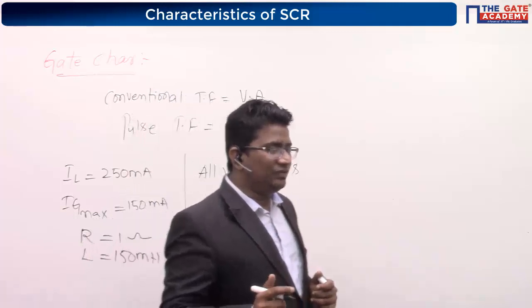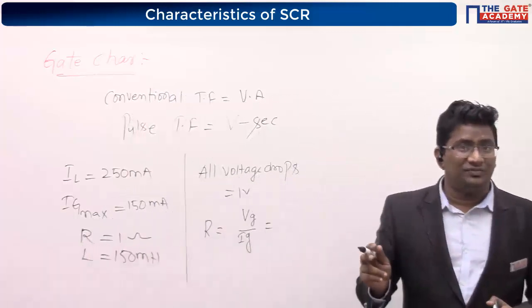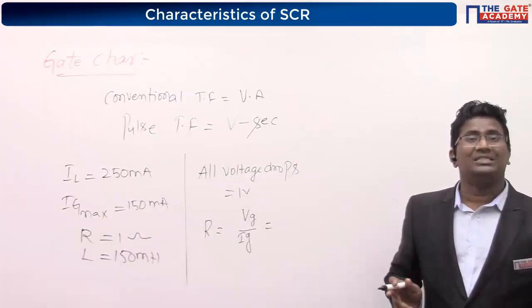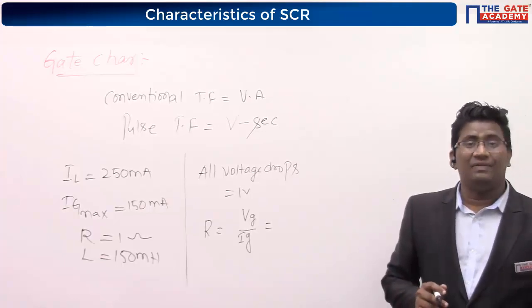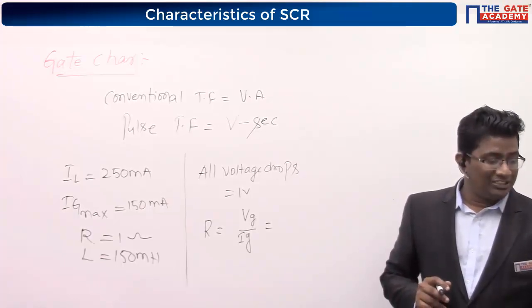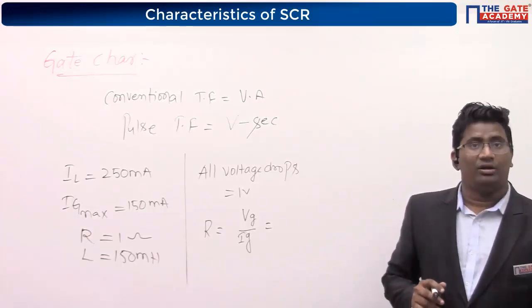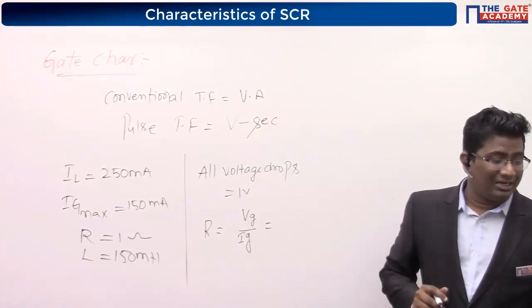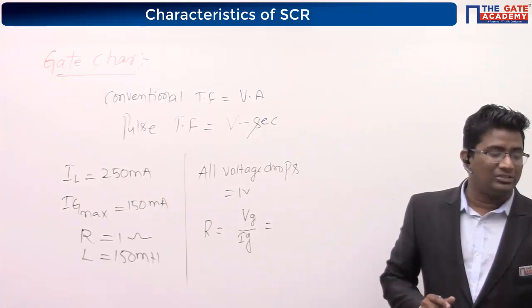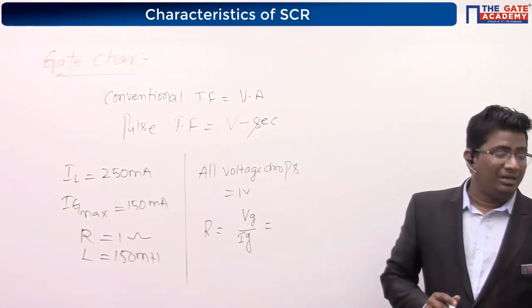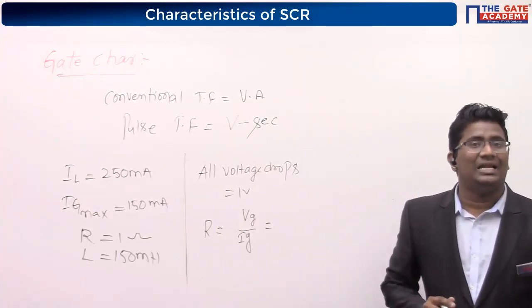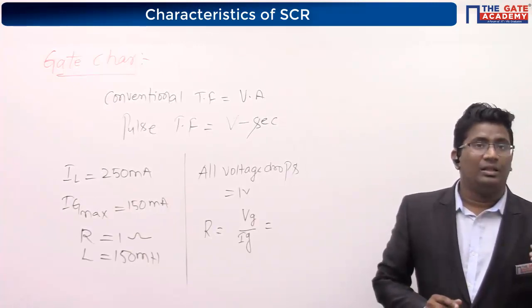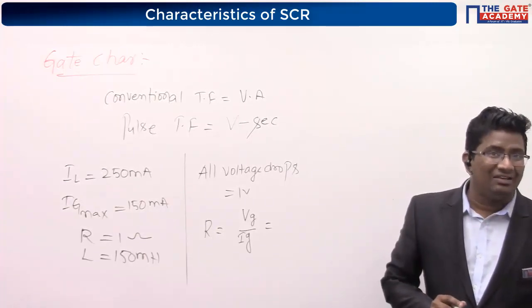Once the transistor is switched on, he has given continuous pulses. Once the transistor is turned on, the diode D1, see here, total diodes are there. On the primary side one diode is there, that is D1.